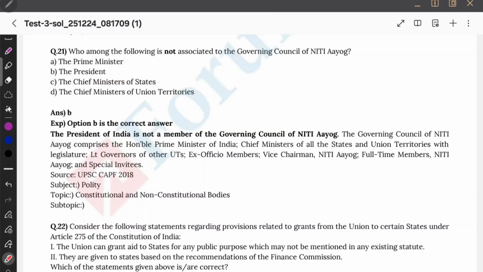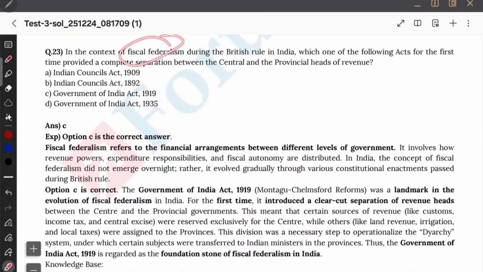President is an odd option. I did not see President in the councils anywhere. So tick mark President immediately. Since we are studying fiscal federalism, let us see this polity common history question. In context of fiscal federalism during British rule, which one of the following acts for the first time provided the complete separation between the central and provincial acts?